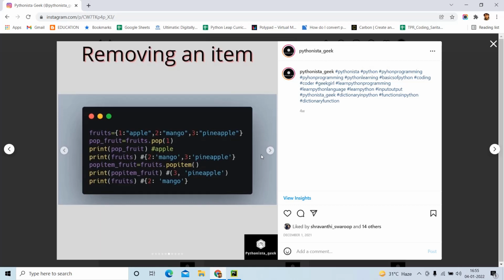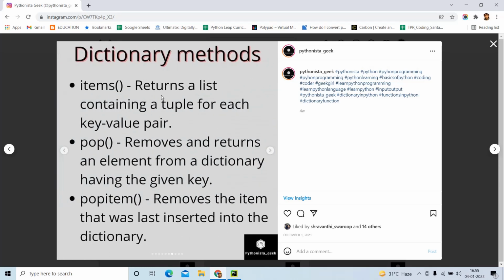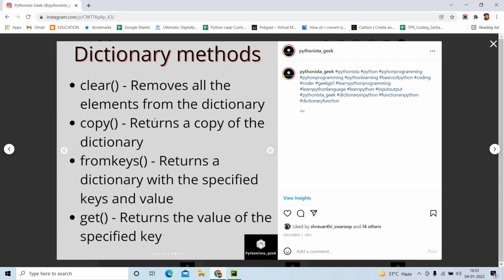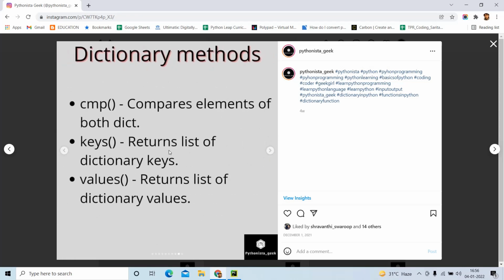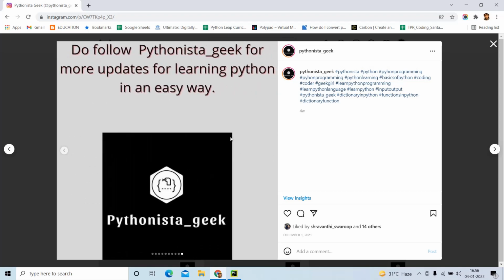So these are all the basic operations which we can do in a dictionary, and these are the following methods. You have already learned what is items, popitem. Clear is nothing but it removes all the elements available in a dictionary. Copy will just make a copy. Fromkeys returns a specified key value pair from the dictionary, and get is nothing but you will get a particular key's value from the dictionary, and compare compares two dictionaries. Keys will return all the keys and values will return all the values. So these are all the basic operations which you can do with a dictionary.